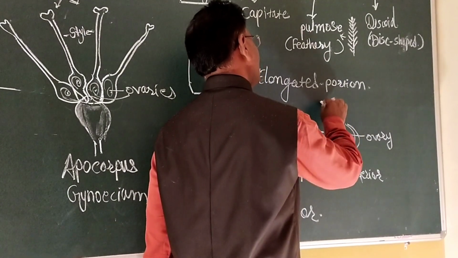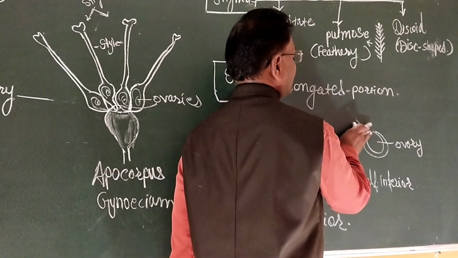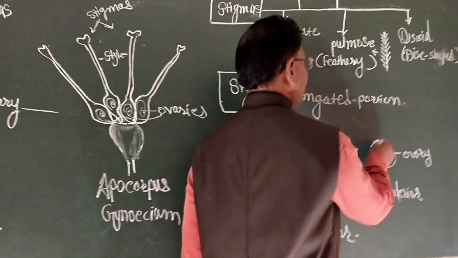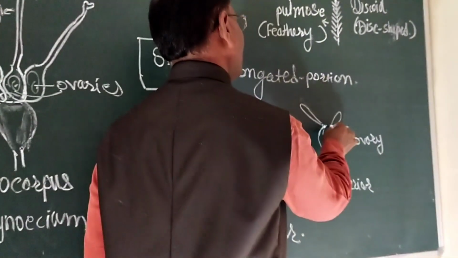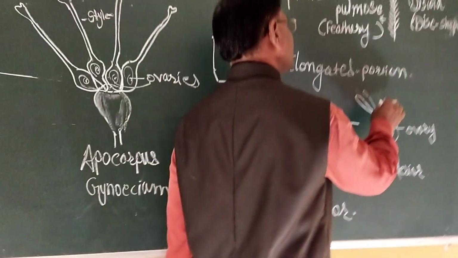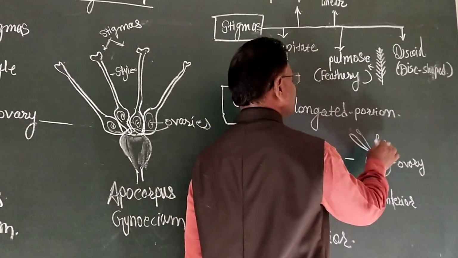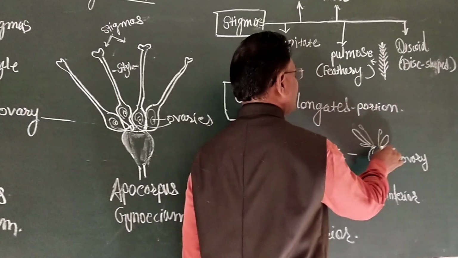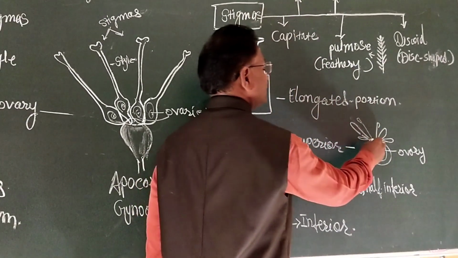Above the ovary, all floral whorls are developed. In superior ovary, all floral whorls may develop like calyx, corolla, androecium. These are the superior structures.